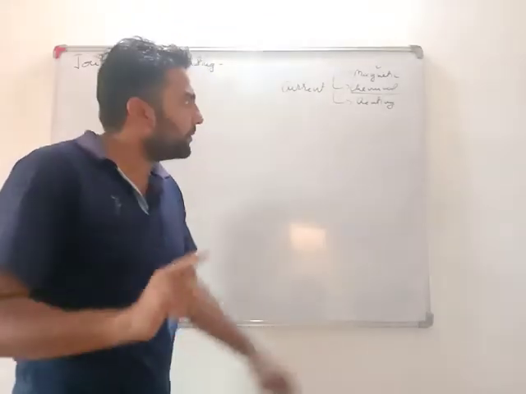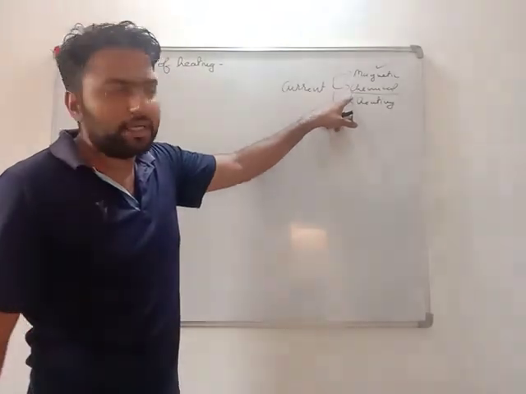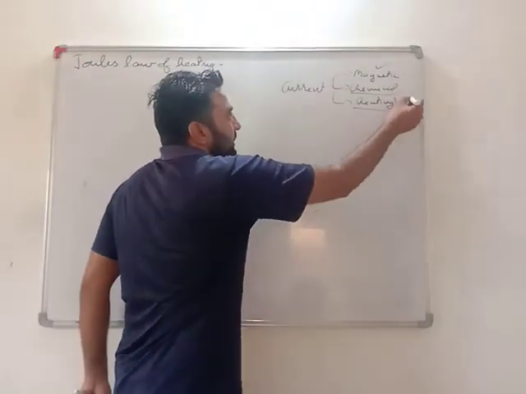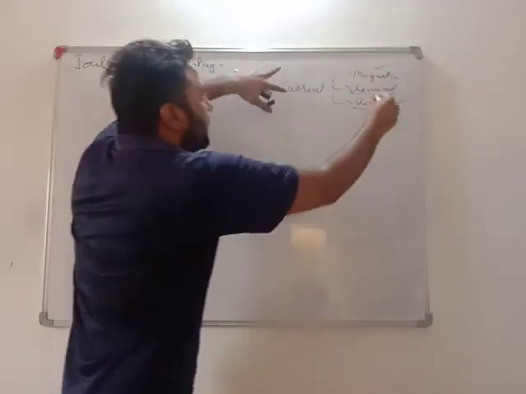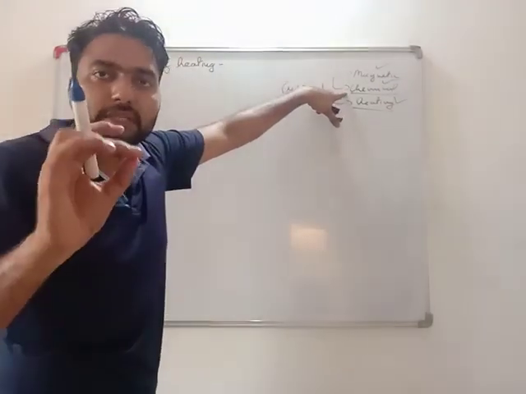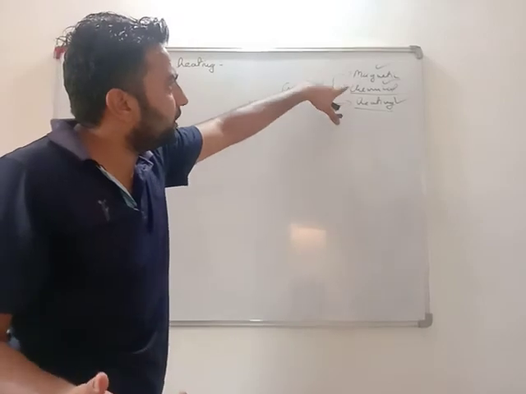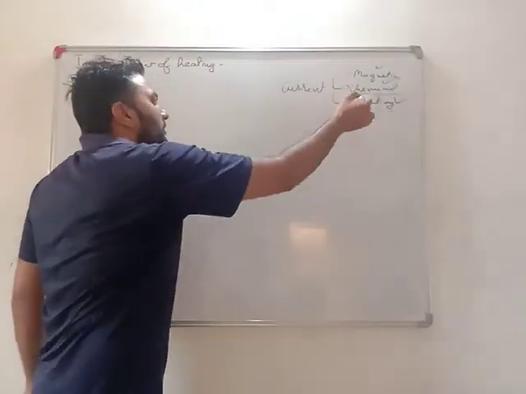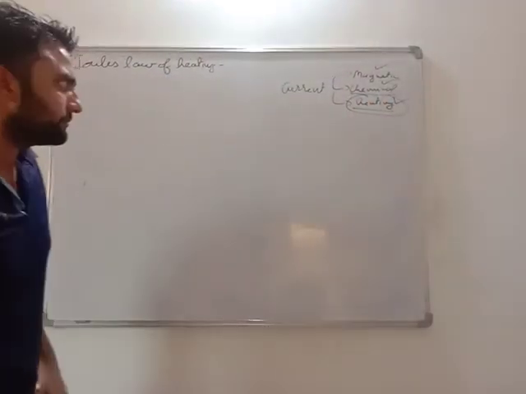Again, we will be doing this chemical effect in metals and non-metals chapter. And the third effect is heating. It means if current is there, for sure these things you will observe. You will see a magnetic effect, a heating effect, and a chemical effect. As of now, we will only do the heating effect.